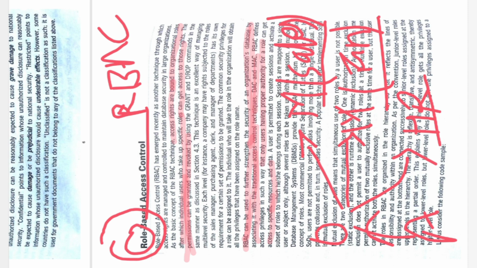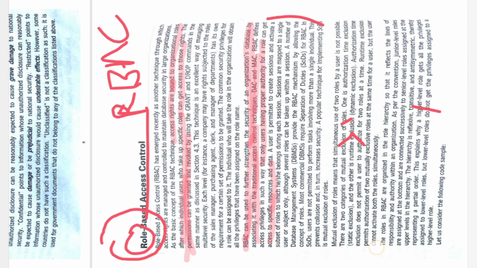There are two categories of mutual exclusion. The first is called static exclusion, and the next is called runtime exclusion. What do you mean by static exclusion? It is also called authorization time exclusion. Let me show you here also, so that instead of just hearing, you will be able to see whatever I am telling you.